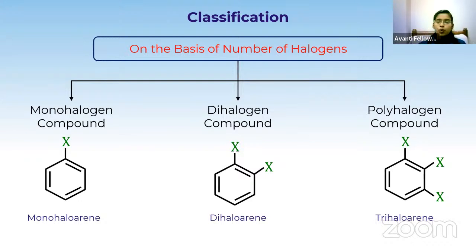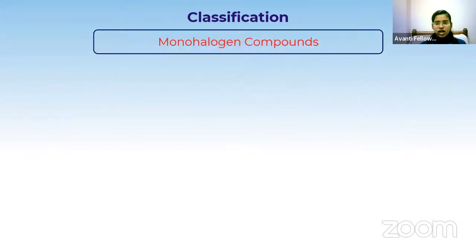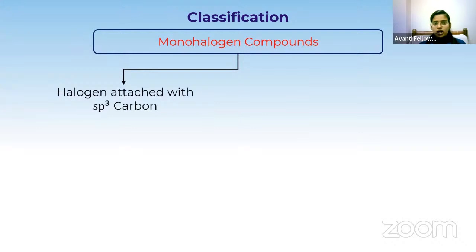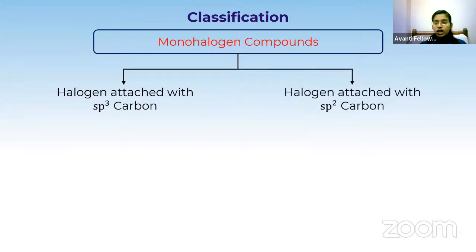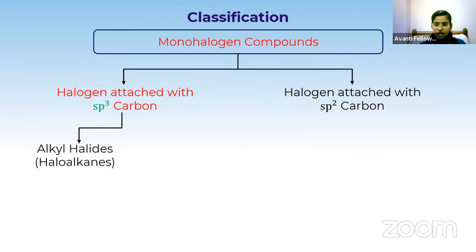Let me take the monohalogen compounds first. Monohalogen compounds are classified into two. One is on the basis of the sp3 hybridized carbon to which the halogen is attached. The second is halogen attached to an sp2 hybridized carbon. Let's study the first division first, and then we will go on to the sp2 hybridized system. The halogen attached to an sp3 carbon is classified as alkyl halides.